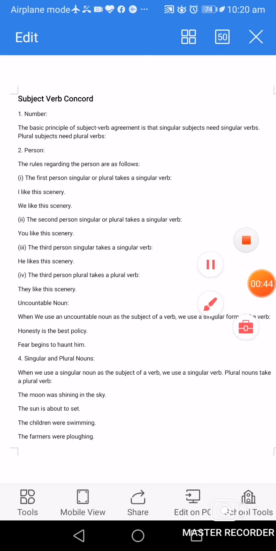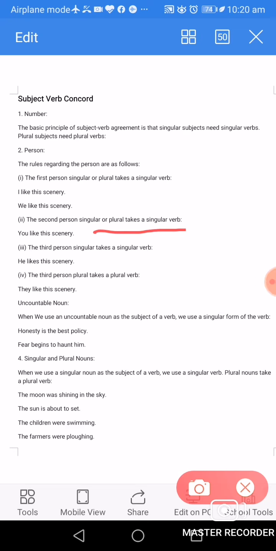The second person, singular or plural, takes a singular verb. Like you. You is second person. With you, we are using like this scenery. Singular or plural takes a singular verb. Here we are using singular verb.